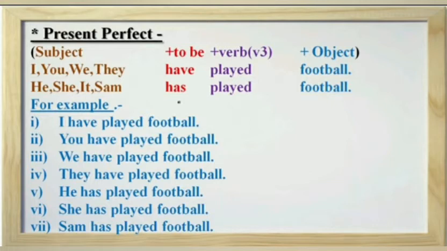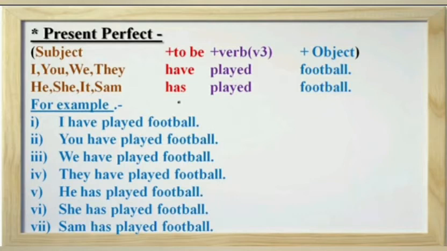Next, we have played football. Here we have first person we, that is plural of first person, and with first person singular and plural we use have. So the answer is we have played football. Next, they have played football. Here we have plural of third person they, and with the third person plural we have to use have plus third form of verb. That's why the answer is they have played football.